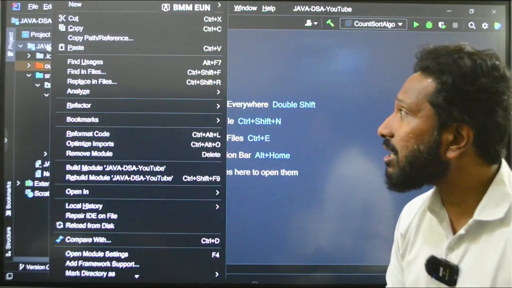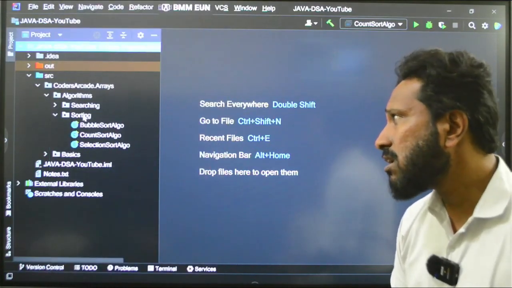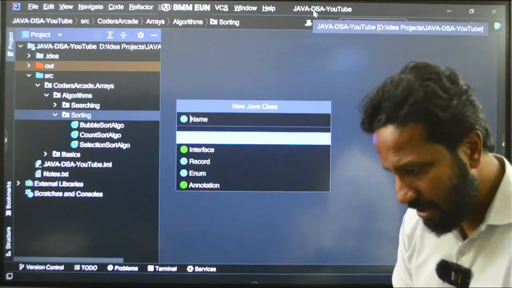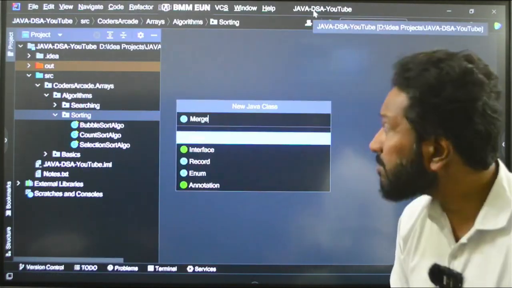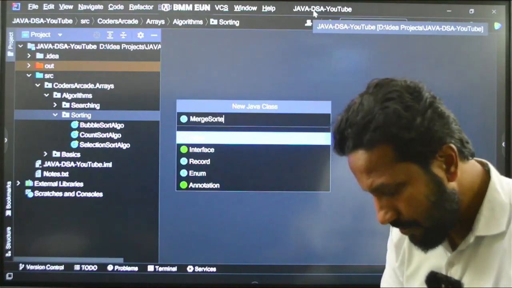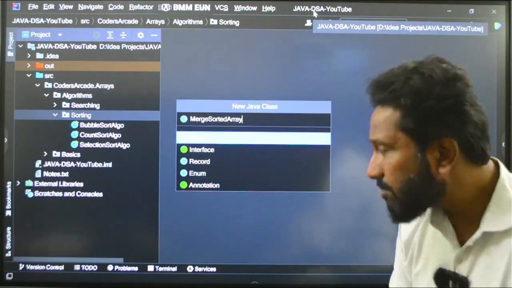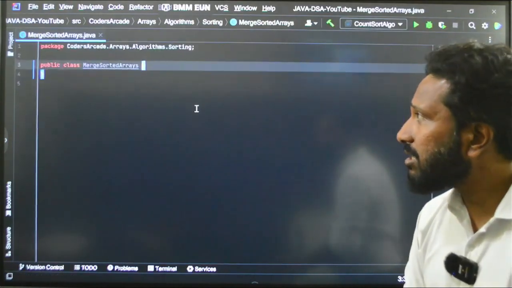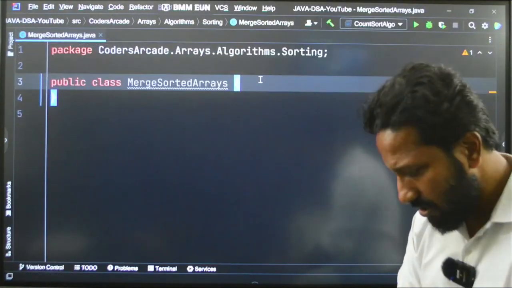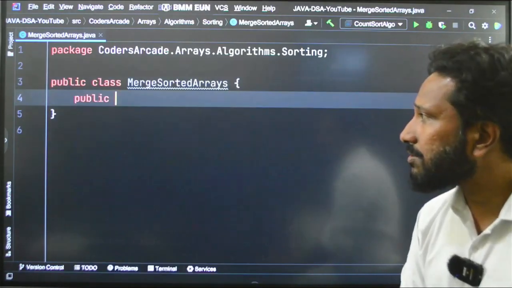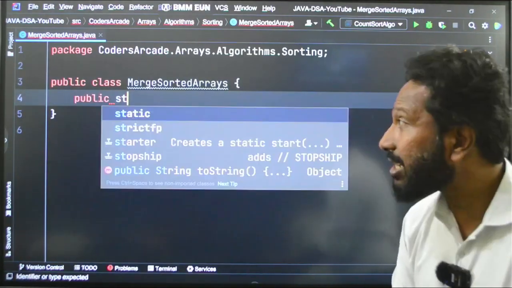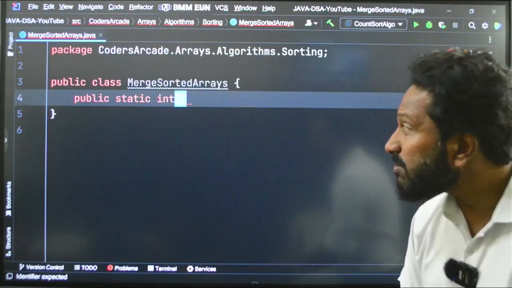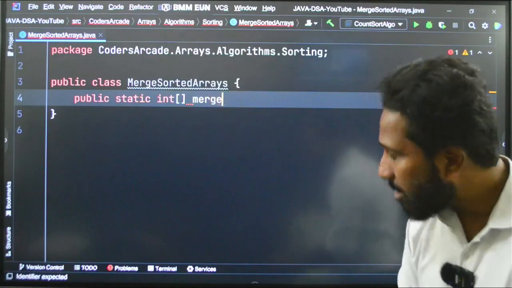I will create a new Java class. Here what I will write? I will say MergeSortedArrays. This is the name of the class. Okay, fine. And here what we will do is, we will take a public static method. Let us return an integer array. I will say mergeSortedArrays.